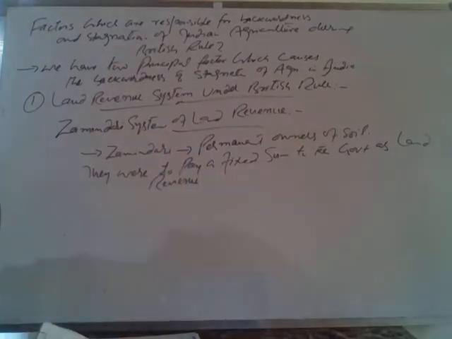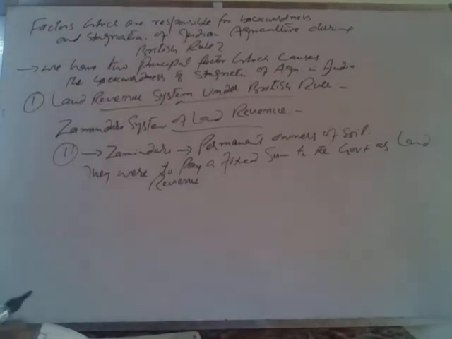So first were the zamindars. They were permanent owners of soil. They were compelled to pay a fixed sum of money to the government as land revenue. The zamindars were absolutely free to appropriate as much from the tiller of the soil as they could.